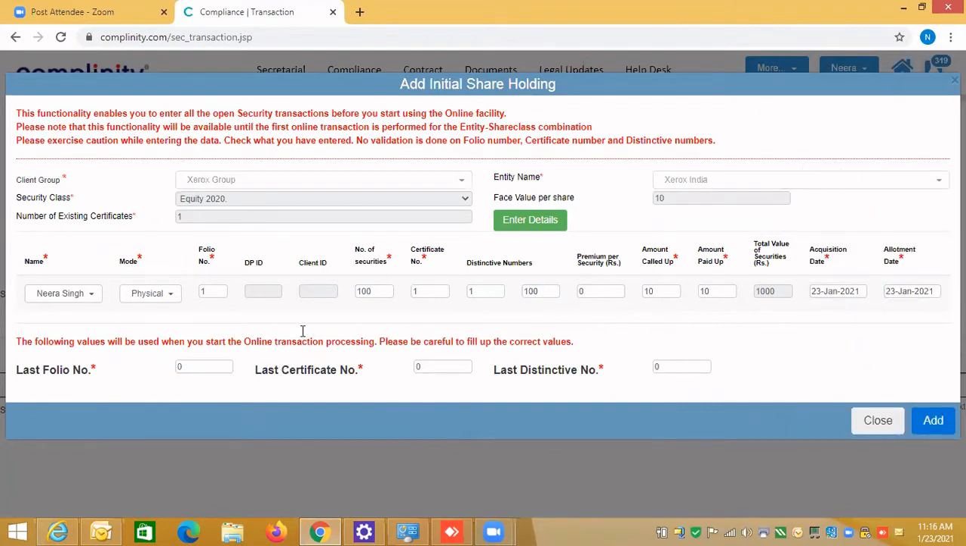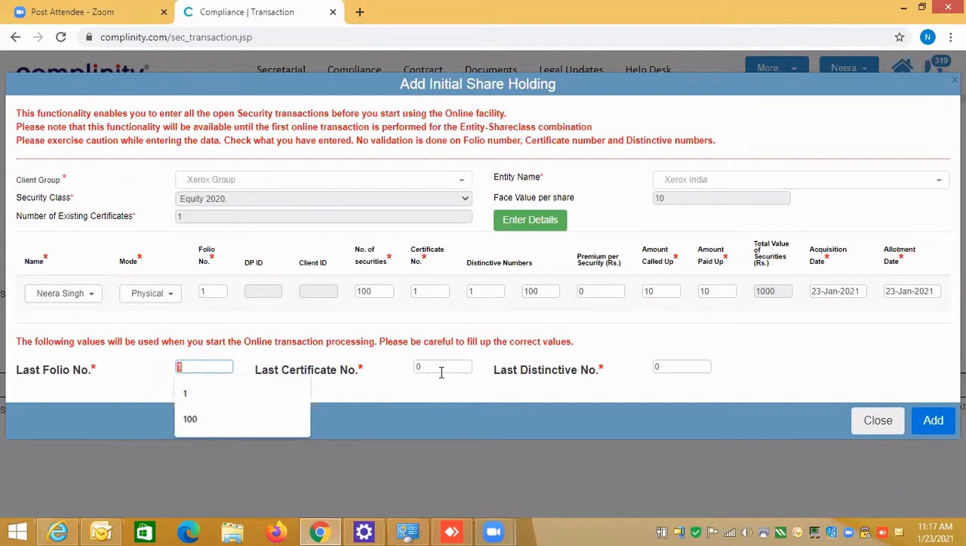Why I am doing this initial shareholding, it is important for you to understand: last folio number, last certificate number, last distinctive number. Because when you go to the live system, the next certificate number and folio number will be generated, auto calculated based on this. Because what is the last folio number? 1. Suppose you enter 30 and you have 30 here, so you will enter 30 over here. Or if your last folio number is 300, then please enter 300.